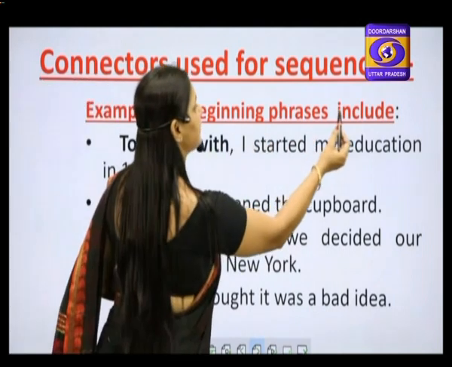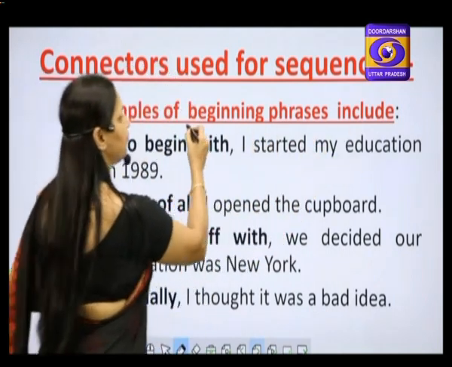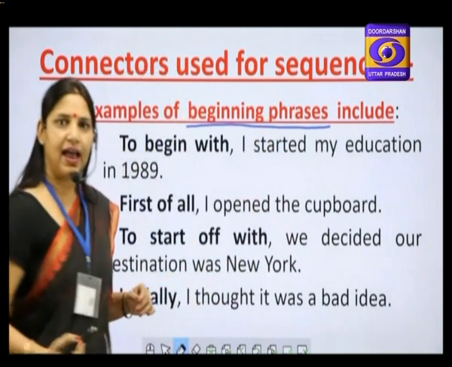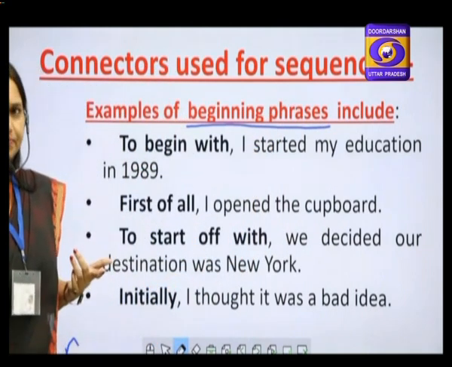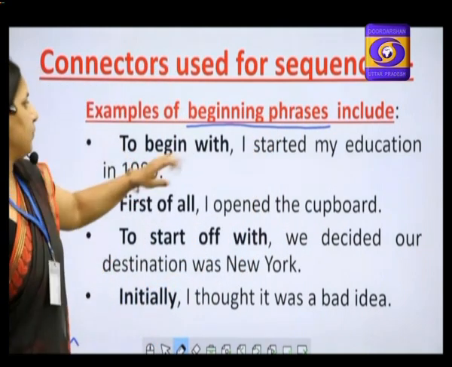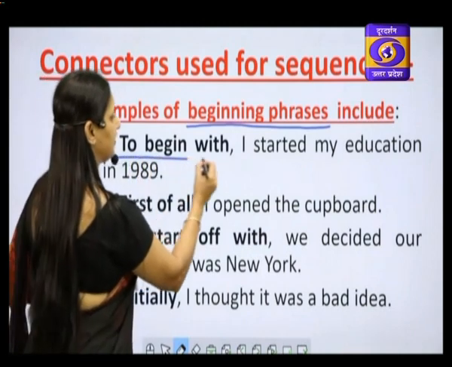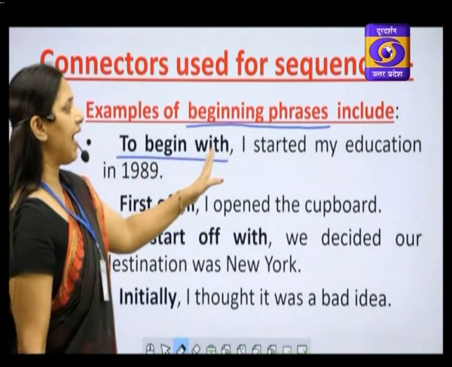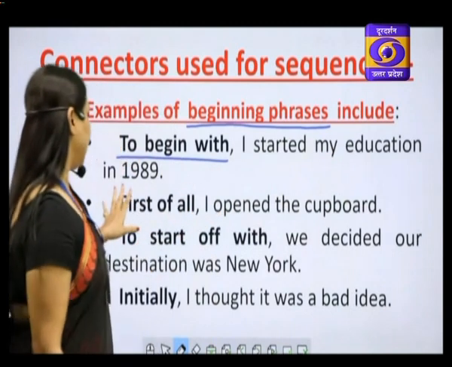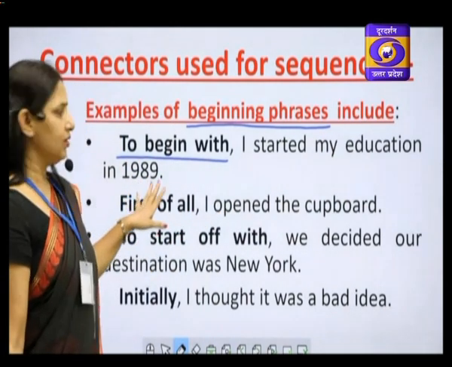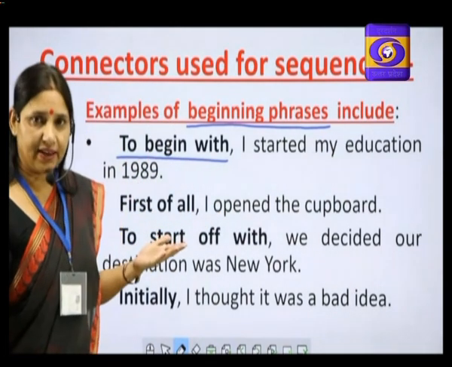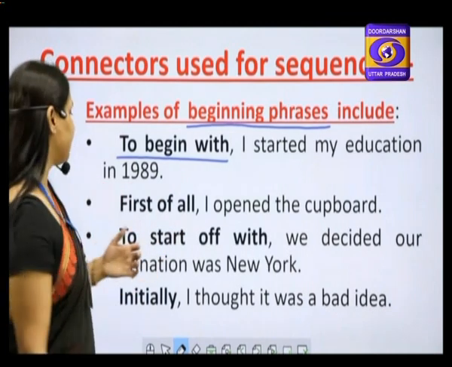Examples of beginning phrases. Beginning phrases means when you start narrating an incident. How to begin it? To begin with. This is one phrase that can be used. To begin with, I started my education in 1989. This is the first thing that you are mentioning in narration.